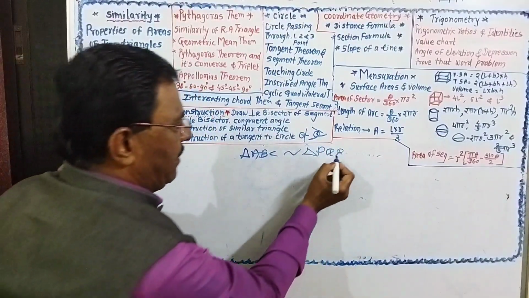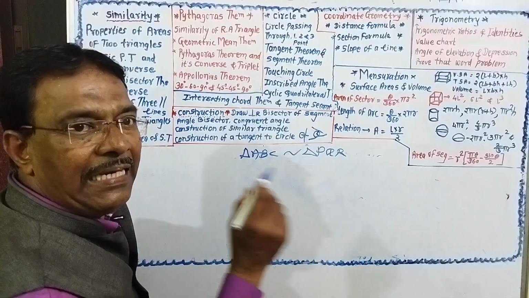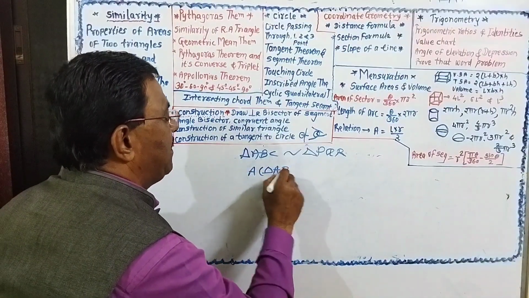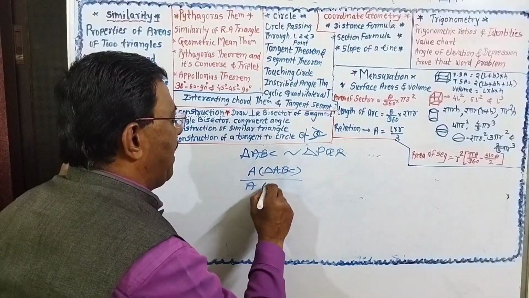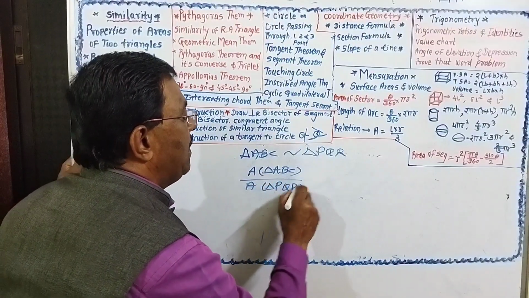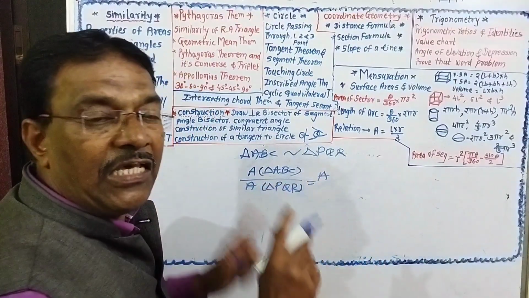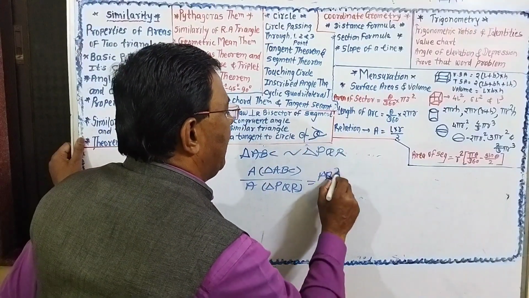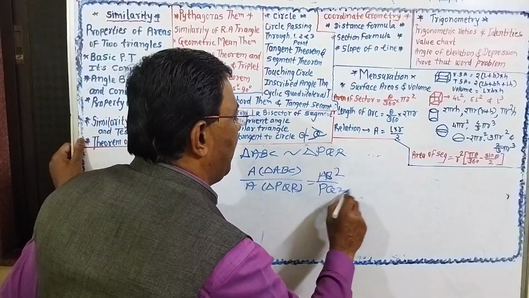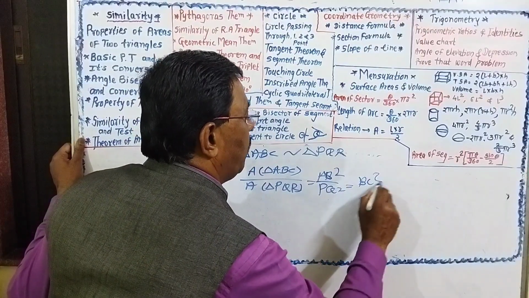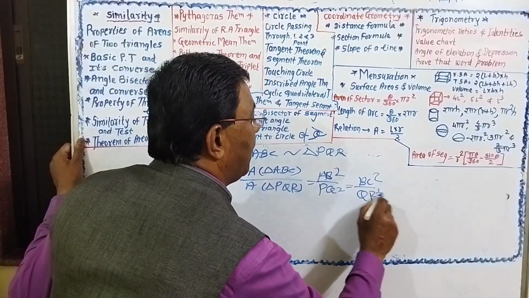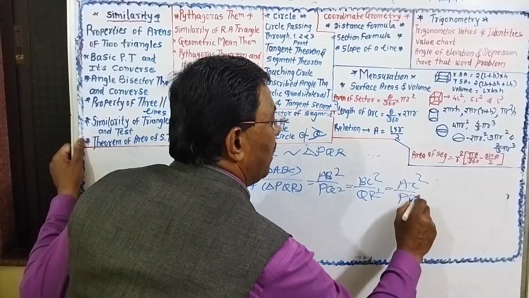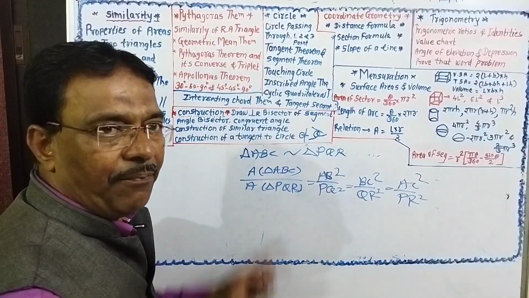If two triangles are similar, the ratio of the areas of two similar triangles, area of triangle ABC upon area of triangle PQR, is equal to the ratio of the square of their corresponding sides. AB square upon PQ square is equal to BC square upon QR square is equal to AC square upon PR square. One question must be there depending on this.